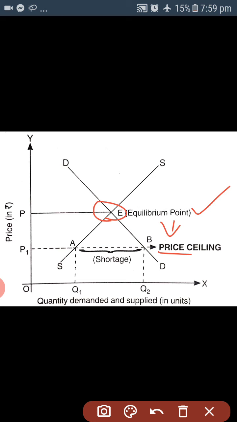It can be decided for any product which is of an essential nature. For essential commodities, government generally fixes the price. So this is known as the price ceiling, as it is below the equilibrium price. Then if the price is fixed by the government, no producer is allowed to charge a higher price.